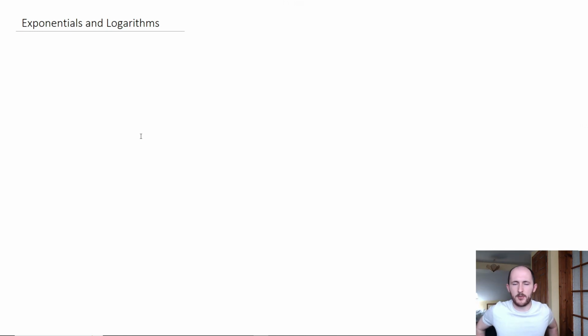This is starting probably one of the brand new topics in A-Level Maths, which is exponentials and logarithms. Now, exponentials isn't necessarily new, but logarithms certainly is. But there is quite a bit new with exponentials as well. But that's your kind of power laws.